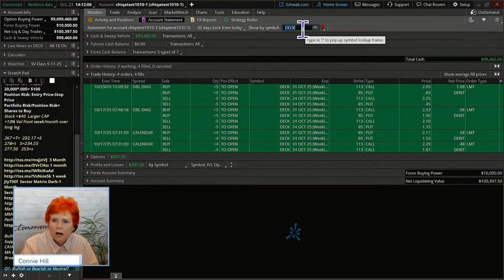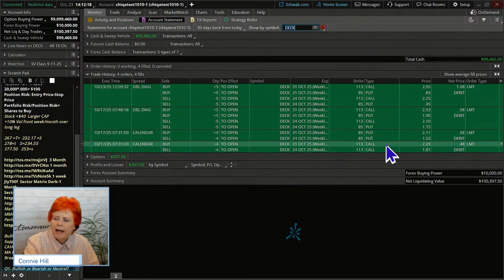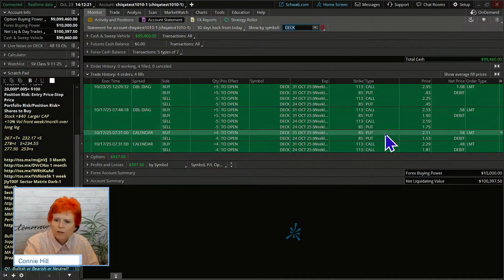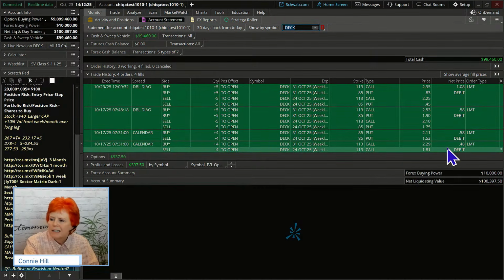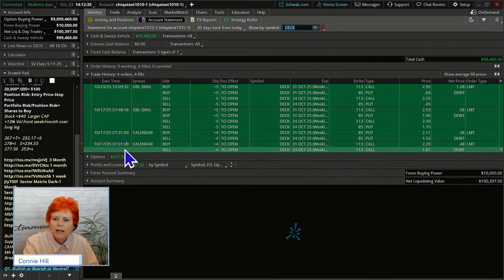Last week, we put on a double calendar on Decker. Decker is supposed to announce this afternoon. They haven't announced yet. And so what we did, a couple of things. One, we put on a call calendar and a put calendar kind of as a separate trade, lining them up separately. And I want to show you here about the net debit. Now, when we set these trades up to go, the market was closed, just like it is now. And so they got executed the next morning here, 7:31, right after the market's been open for a minute.